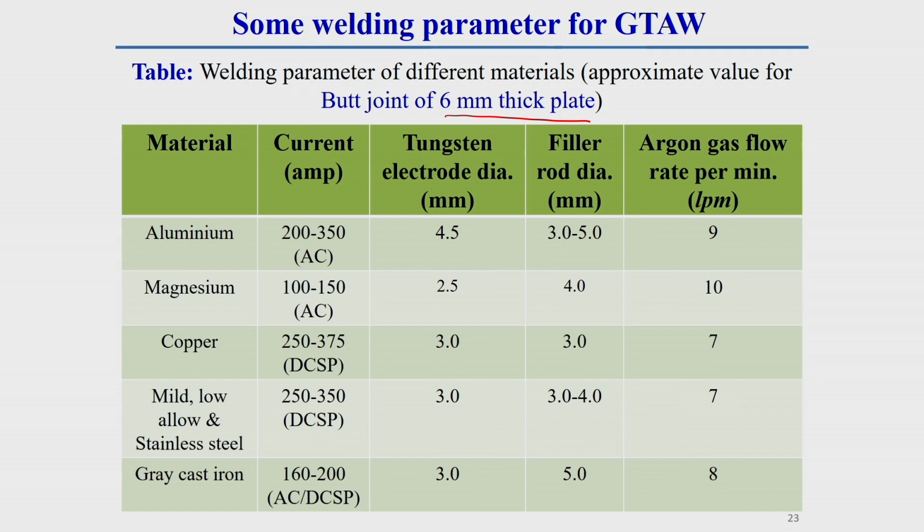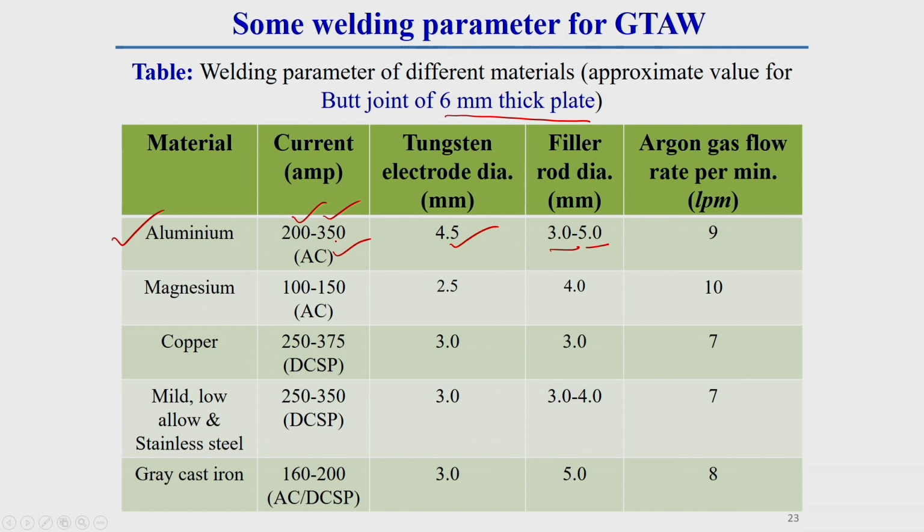Here one thing you can see, if we use aluminum for a 6 millimeter thick plate, the current range varies from 200 to 350, and the current type is AC, and the tungsten diameter is within a range of 4.5 millimeter. The filler rod size varies from 3 to 5 millimeter depending upon the variation of current.